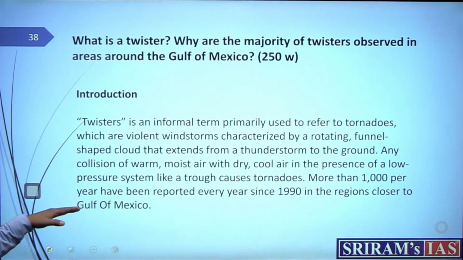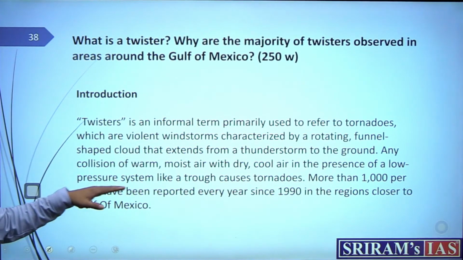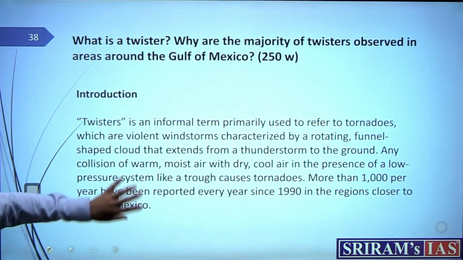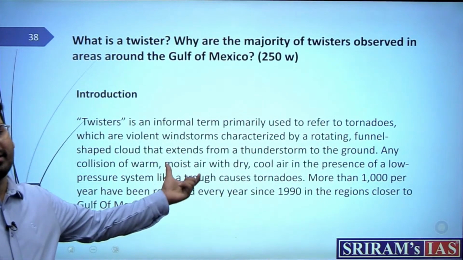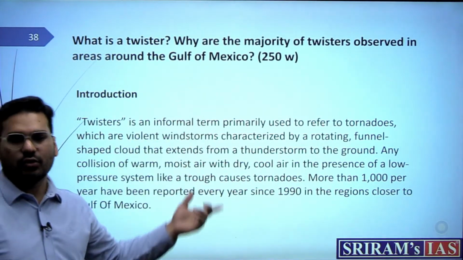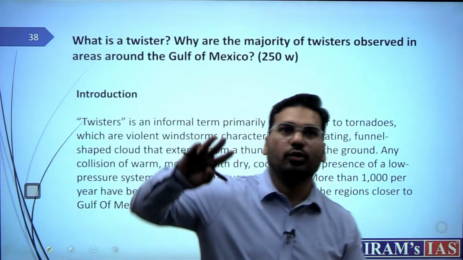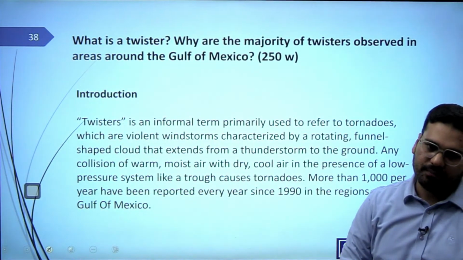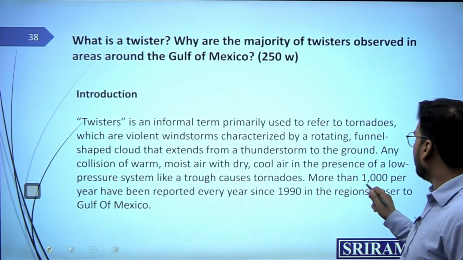More than 1000 per year have been reported every year since 1990 in the regions closer to the Gulf of Mexico. This last line makes your introduction very contextual with the question, that it's not only about tornado, it has also included the Gulf of Mexico.